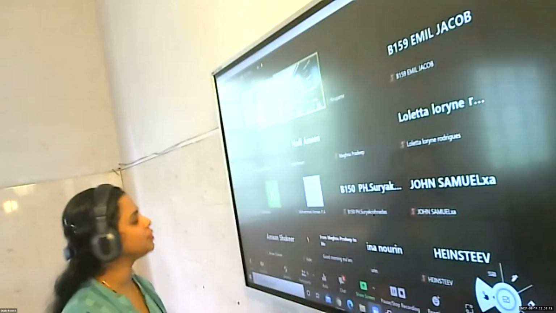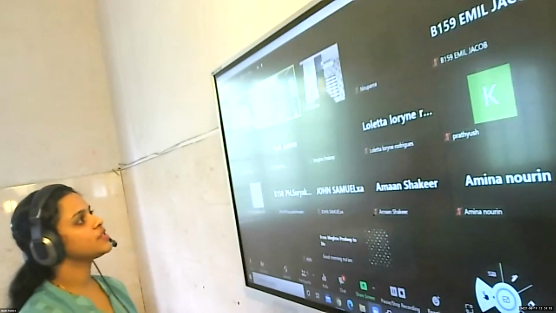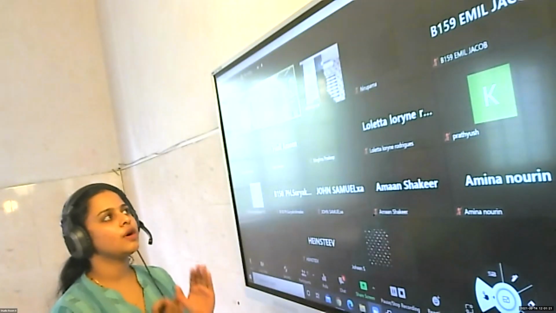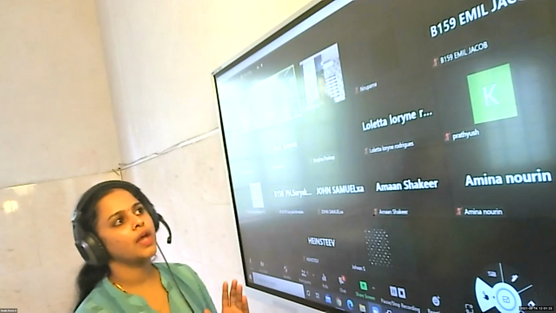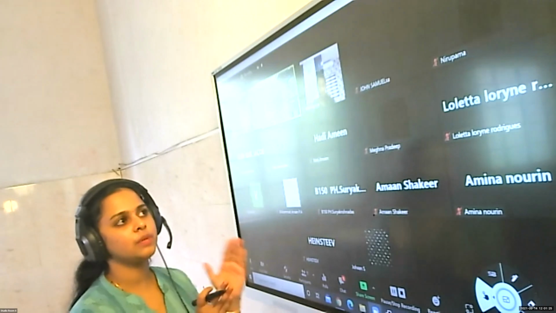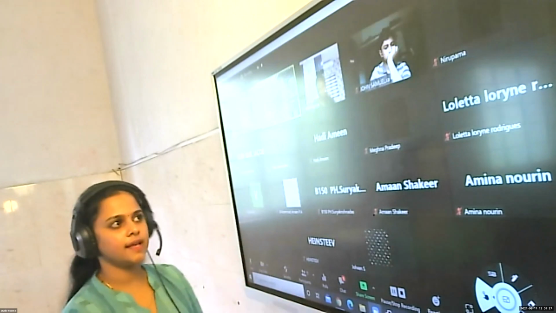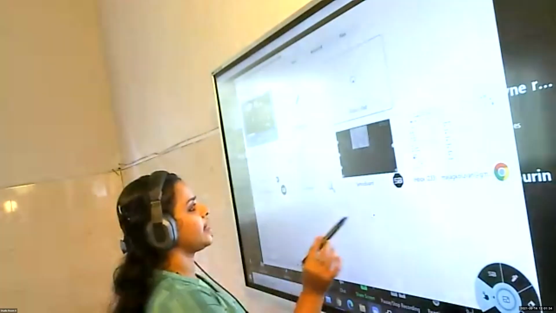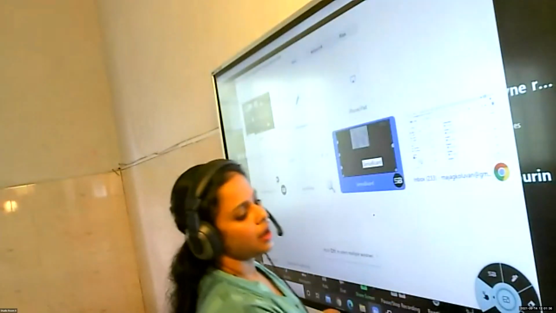Today onwards, we are going to start our revision of the first chapter, light reflection and refraction. Today we are only discussing the reflection of light. I have asked you to study from page number 160 to 170. First of all, we can make a simple picture of this chapter. After that, we can start these questions.